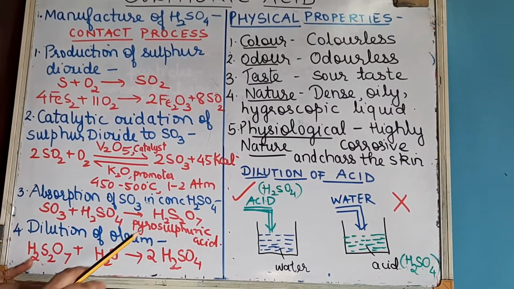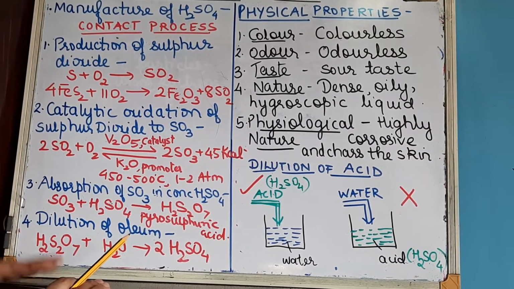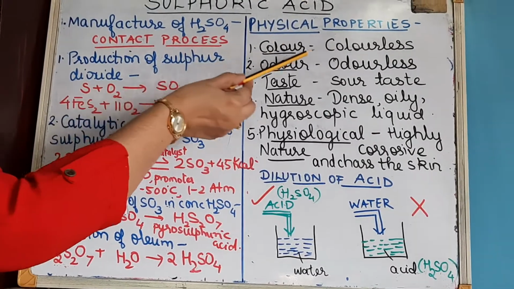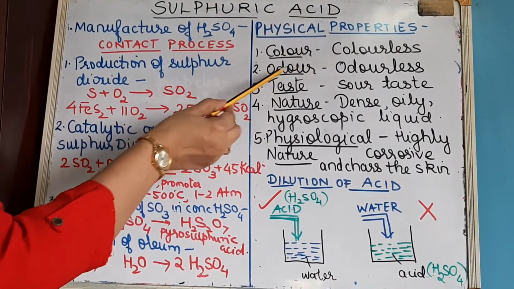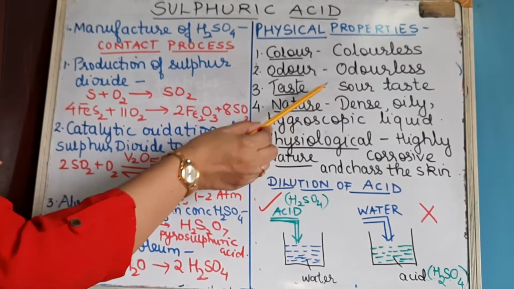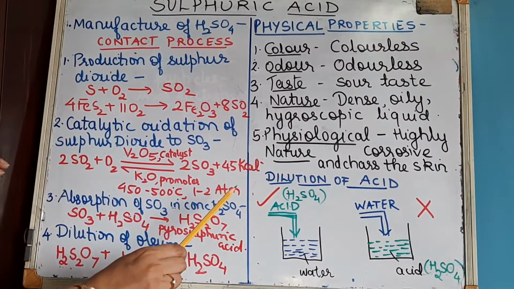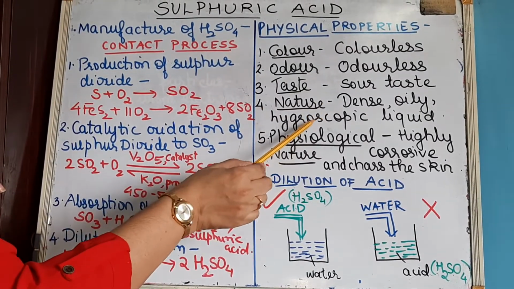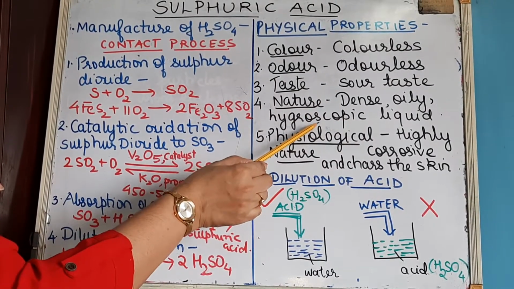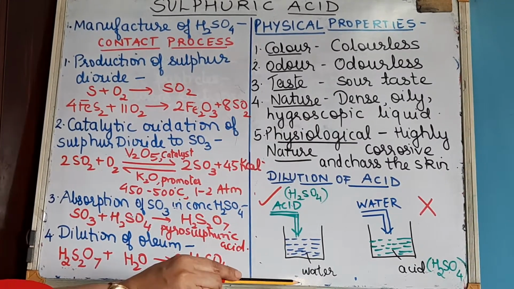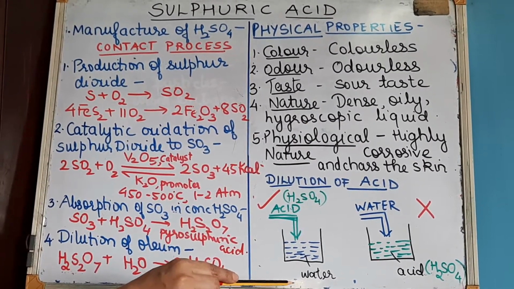Okay. Now coming to the physical properties. As you can see here, color, it is a colorless liquid. Odor, again odorless. Taste, it will have a sour taste. Now all acids, you have to remember, they have a slightly sour taste. Then nature, it is a dense, oily and hygroscopic liquid. Do you remember what is the meaning of hygroscopic? Yes, means when exposed to the atmosphere, it will absorb moisture from the atmosphere.